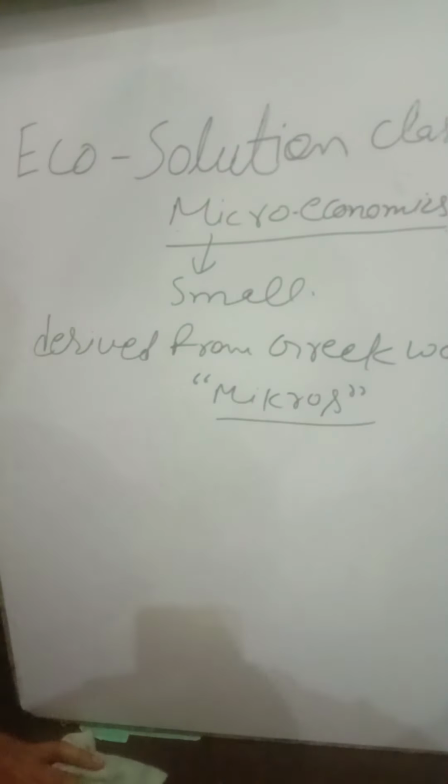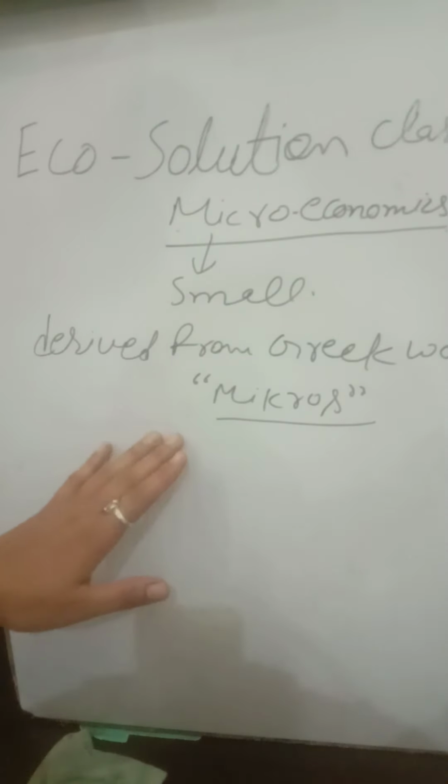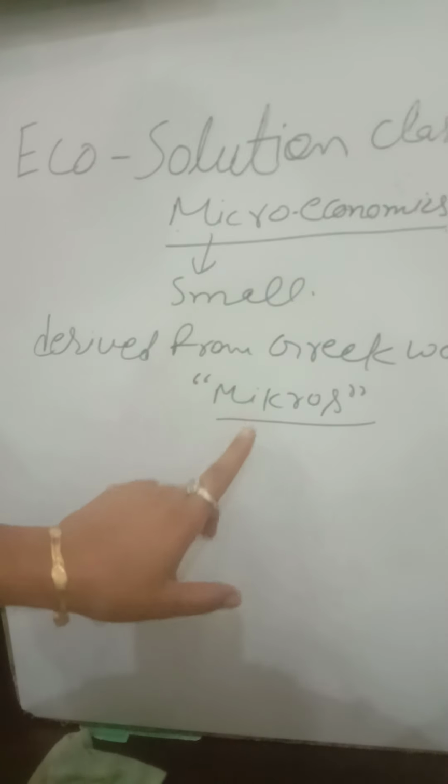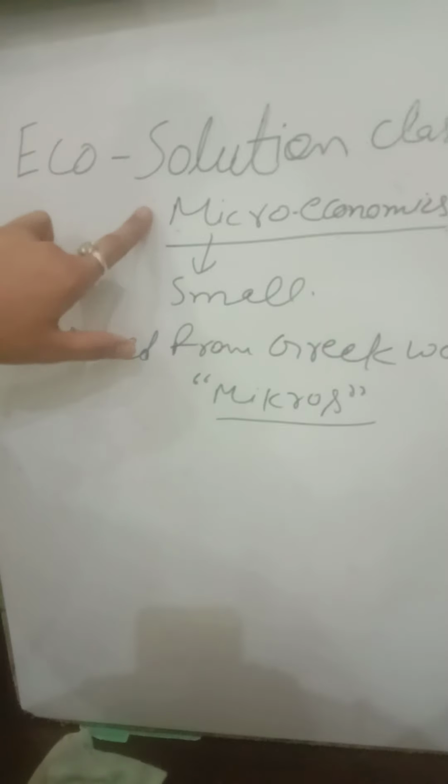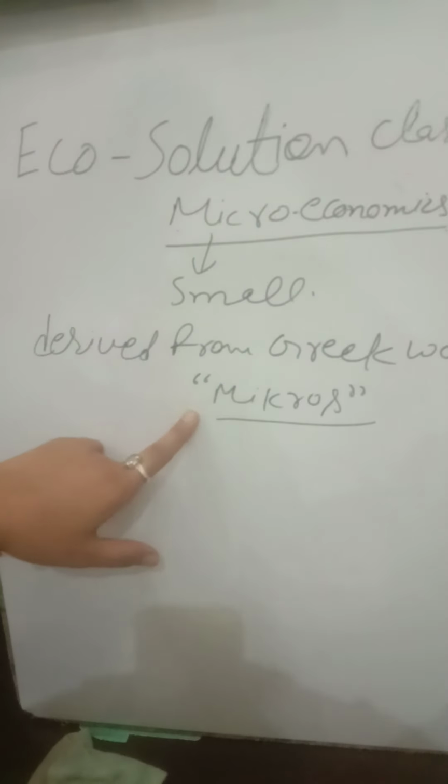Micros means small parts or small units of an economy, and from this micros the word micro is derived.